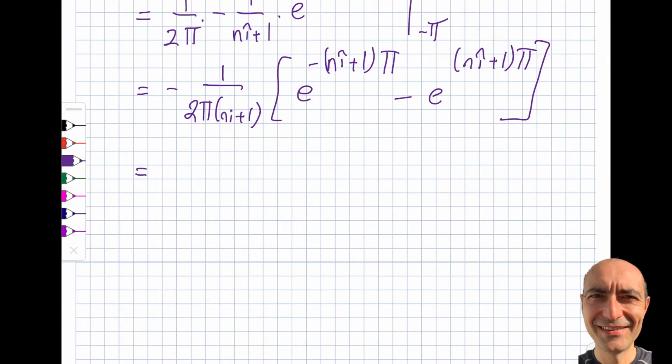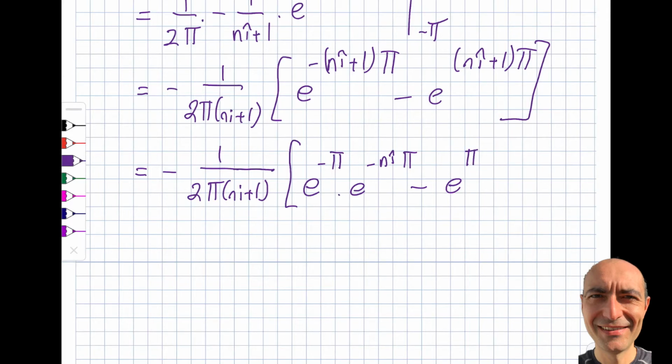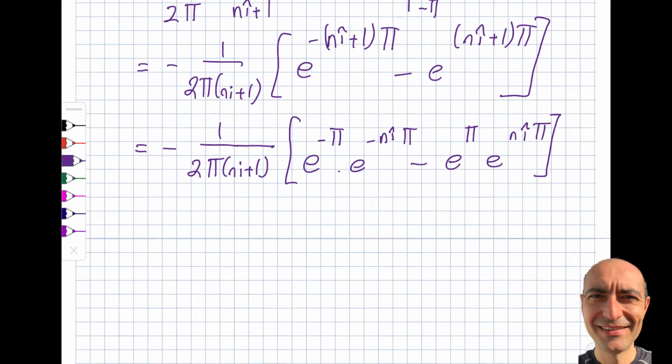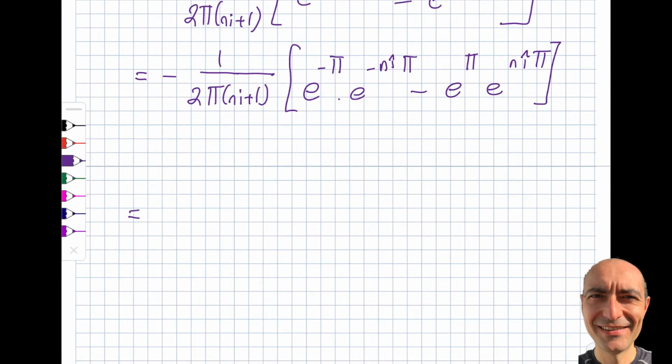Now I'm working to have an easier version to work out, so I will distribute this. I get minus e to the minus pi times e to the minus in pi, minus e to the pi times e to the plus in pi. Okay, I am progressing nicely towards an answer, over 2 pi (in plus 1).